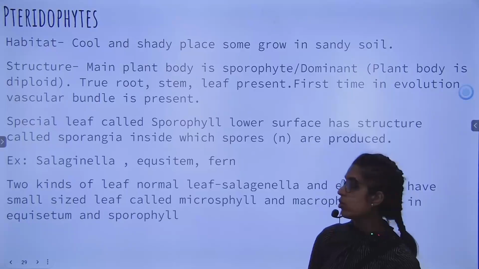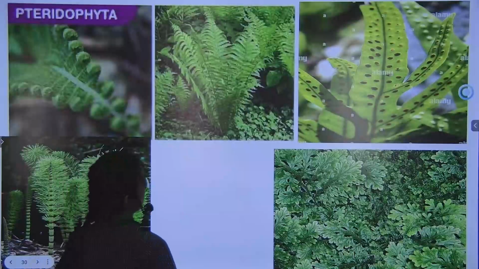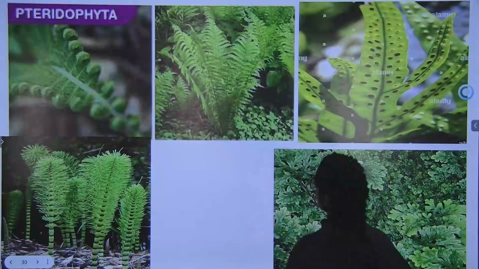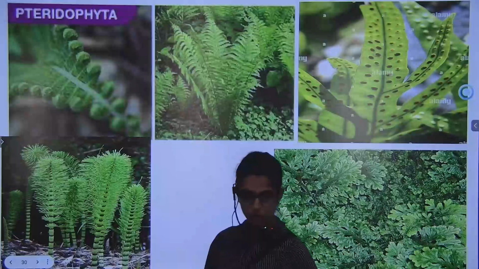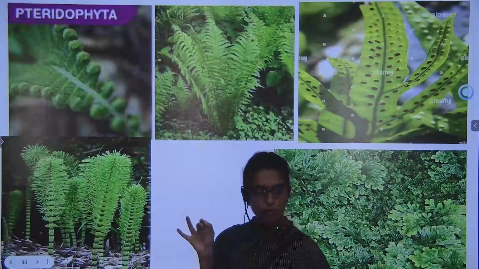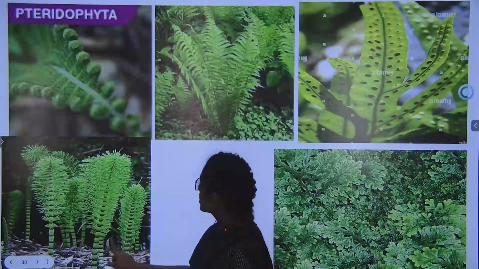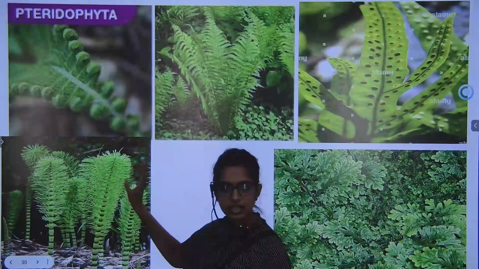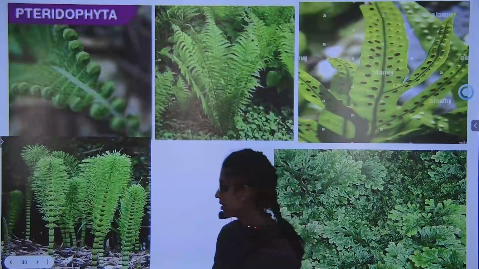Next, what do we see over here is, whenever we see the pteridophytic plant, this is how these look. You will see these plants will be having proper roots. There is no rhizoids here. Proper roots doing the absorption activity, you can see. You can see them having stem and you can see them having leaves. So, sporophyte has root, stem and leaves.